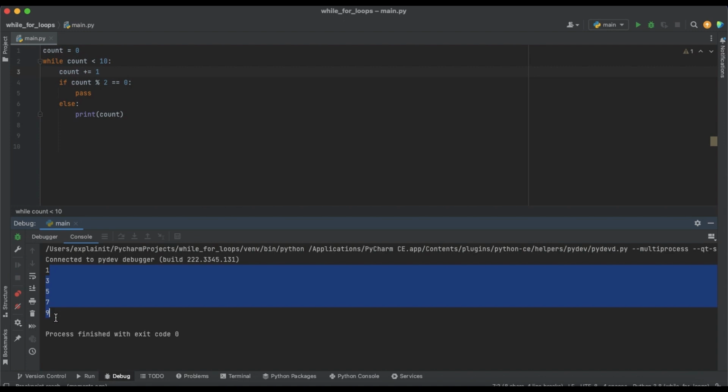So this is all about the while statements. I hope you got the idea behind that. You just need to practice and you will totally get it.